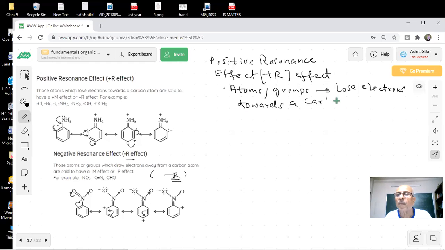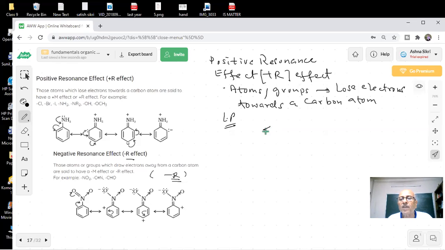And which will be these groups, students? Mostly these are going to be those atoms or groups which have lone pairs, because the lone pair is important. If I have a group, students, which atoms have lone pairs of electrons, if I attach them on the benzene ring, what will happen?